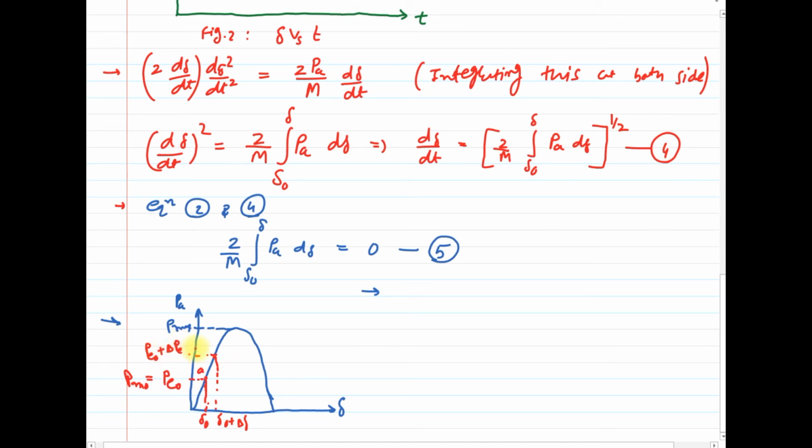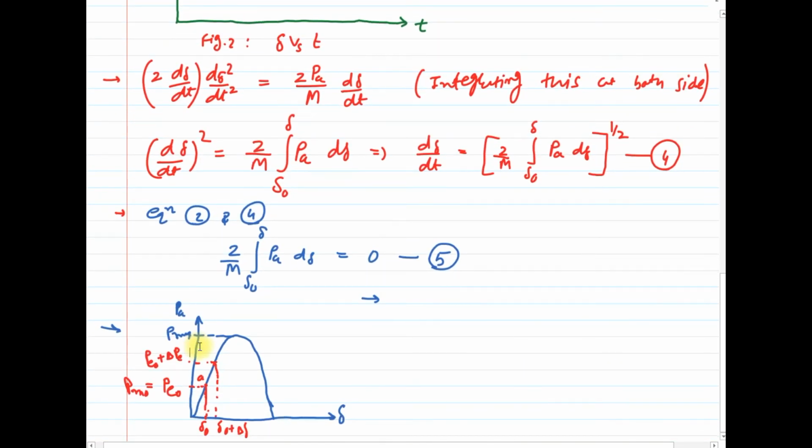Clear? So yes, here from this curve, if the normal operating point is A, and after the disturbance the rotor starts accelerating and reaches point B, but due to the inertia of the rotor, it will not immediately stop at point B. It goes on increasing up to some point, say point C, and then it comes back again somewhere over here.